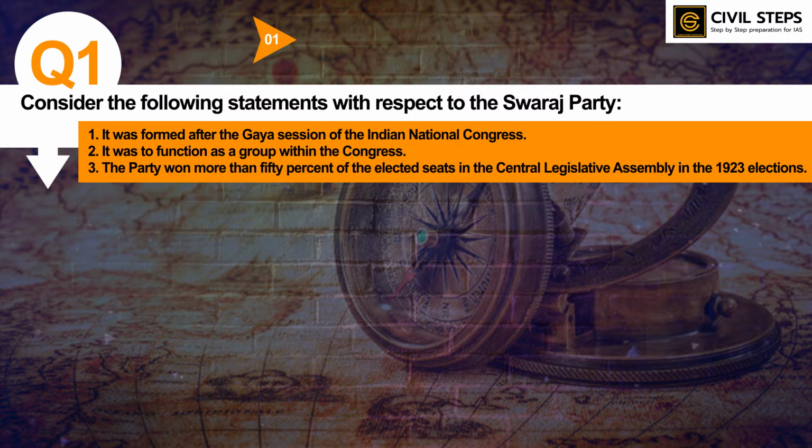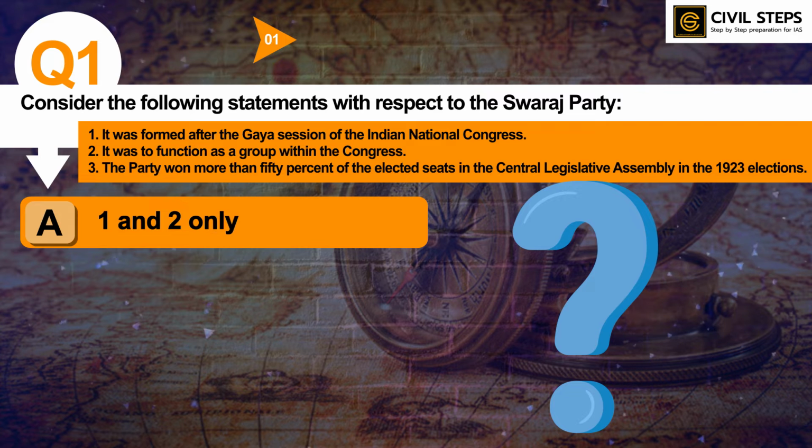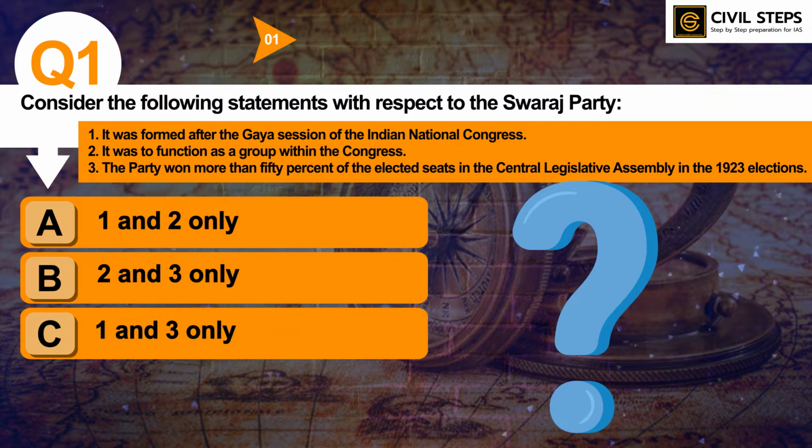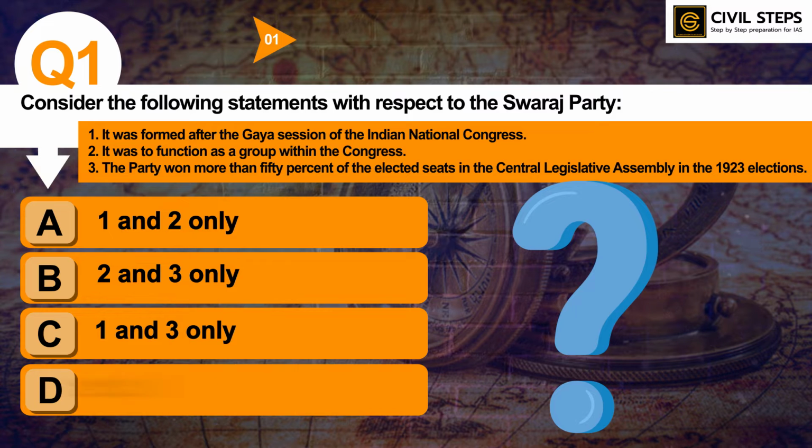Third, the party won more than 50% of the elected seats in the Central Legislative Assembly in the 1923 elections. So, which of the statements given above is or are correct? Option A 1 and 2 only, B 2 and 3 only, C 1 and 3 only, D 1, 2 and 3. So you can pause this video and write your answer in the comment section below.